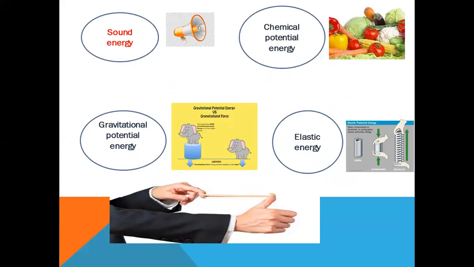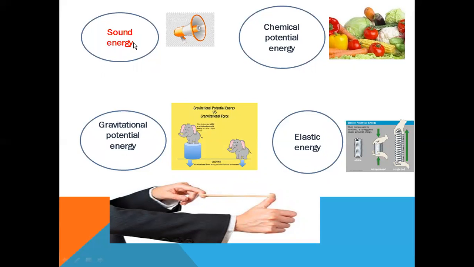I give you some figures such as sound energy. You must focus with me to check all these figures, the opposite figures and big pictures below for the kinds of potential energy.